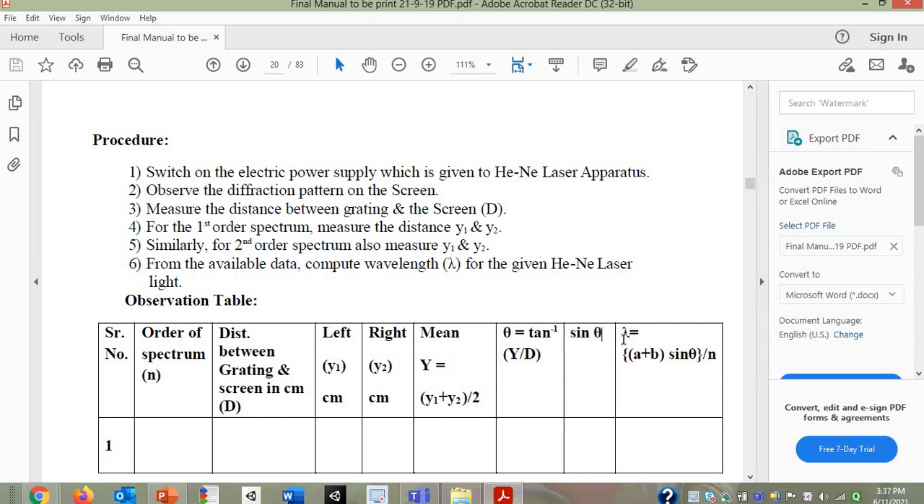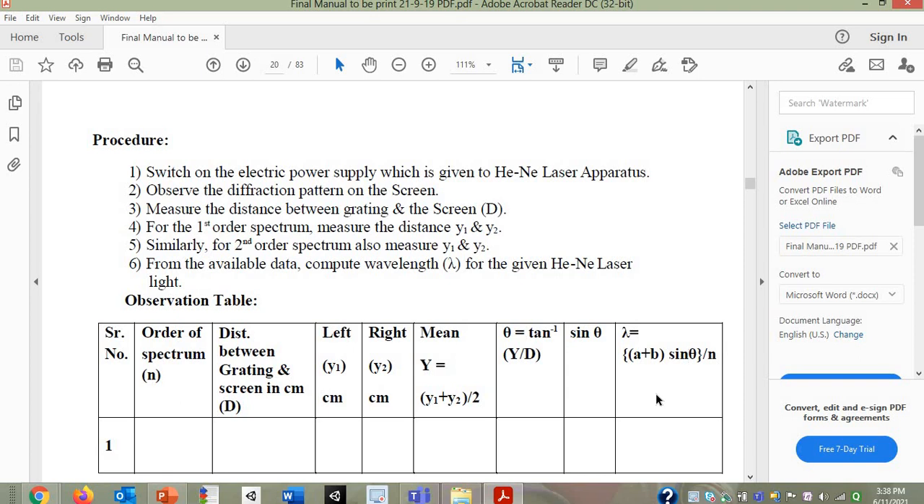Next, in diffraction only, we have seen one formula. That is nothing but the condition to get the diffraction of light. That condition was (a plus b) sin theta is equal to n lambda. The same formula is given over here, but with a little bit of rearrangement. Lambda is taken on the left hand side, so the remaining part will be on the right hand side. According to that, the formula is lambda is equal to (a plus b) sin theta divided by n.